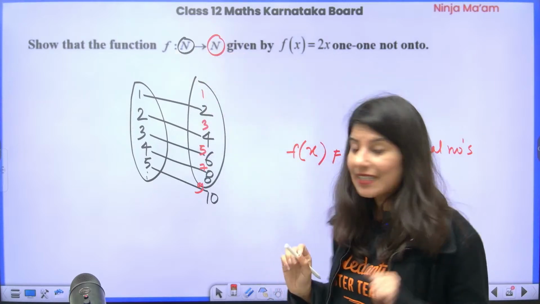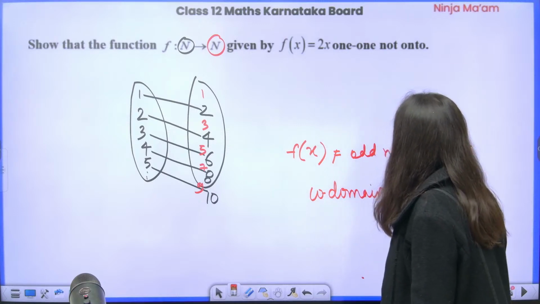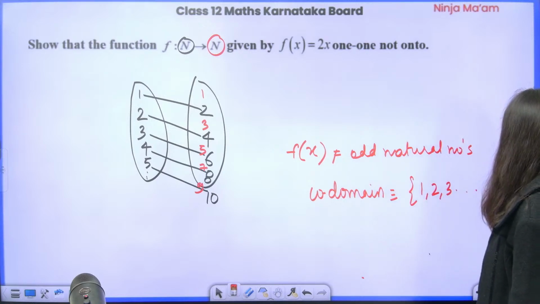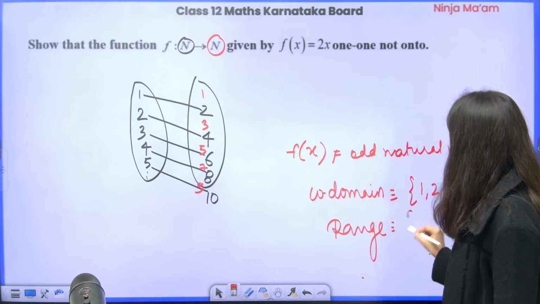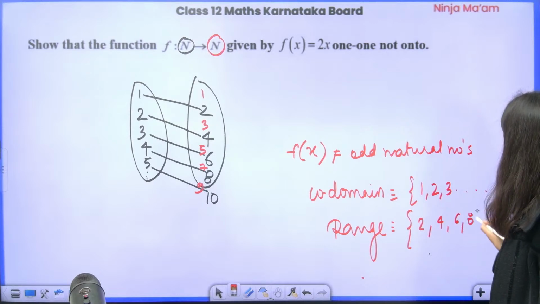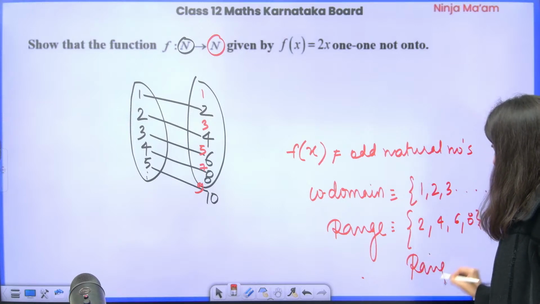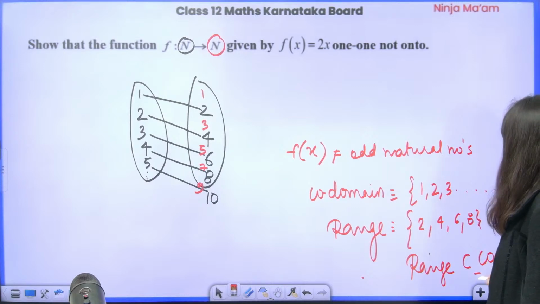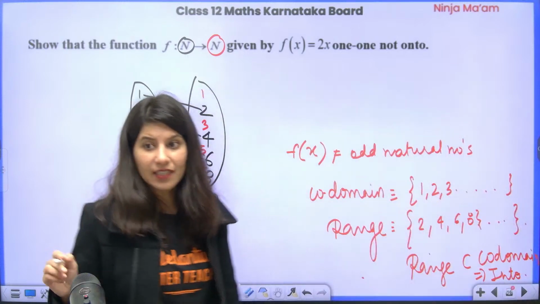So codomain set, can you see? Codomain set is 1, 2, 3, basically all the natural numbers. But what about range? Range of this function is equal to 2, 4, 6 and 8, and so on. Clearly, range is a subset of codomain. This implies the function is into. That is so obvious. The function is definitely an into function.